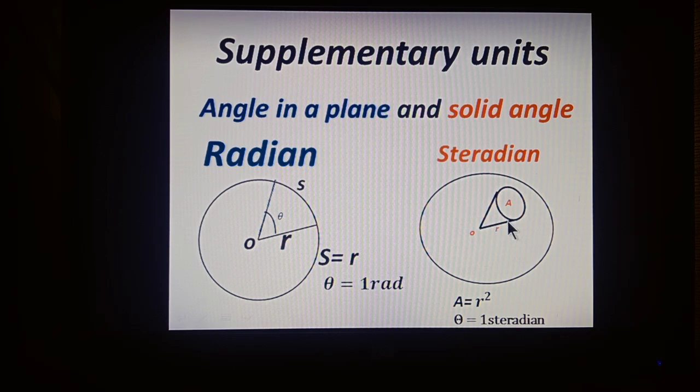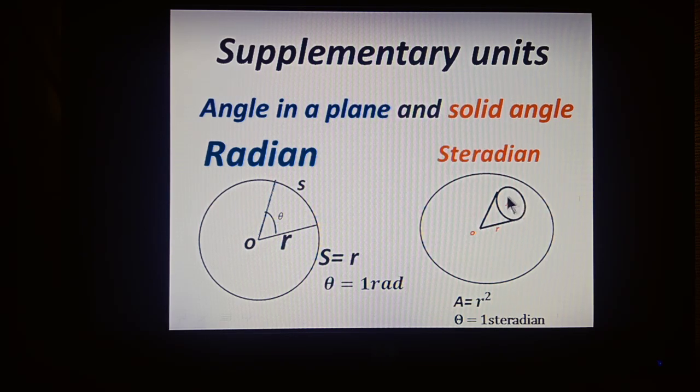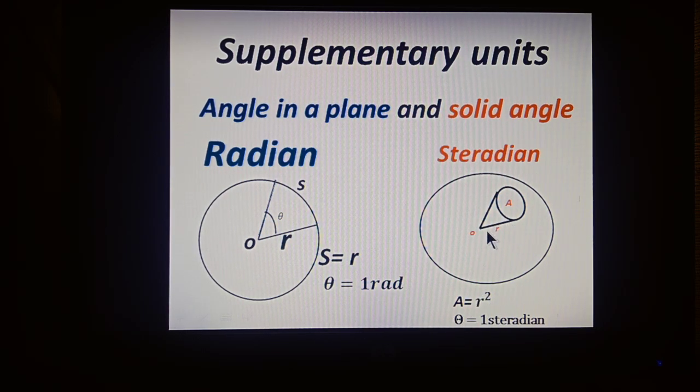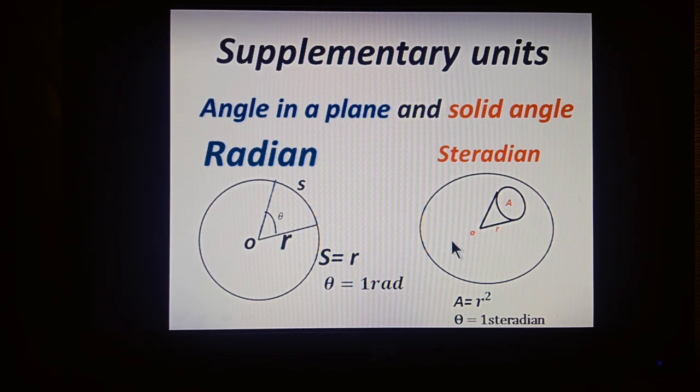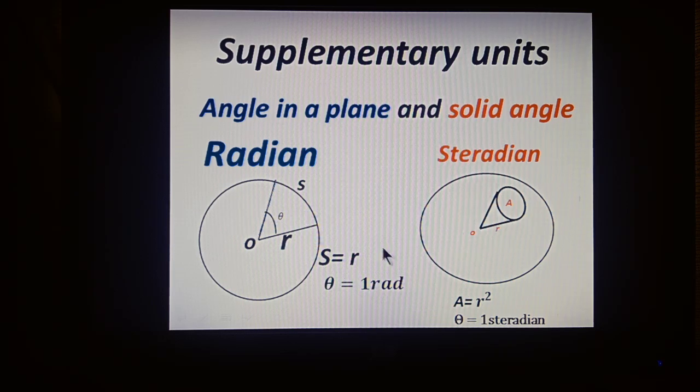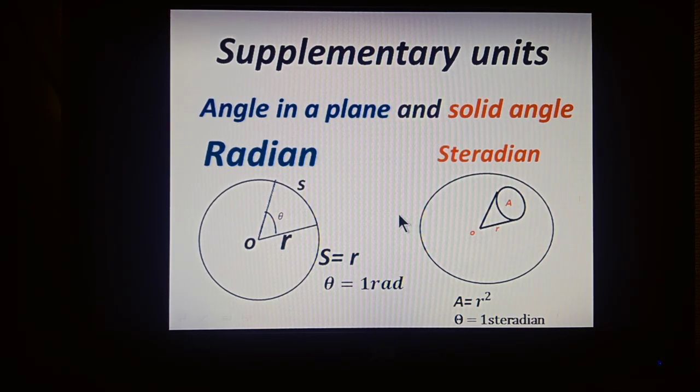If R is the radius of the sphere, then this solid angle will be 1 steradian if the area of the surface which is making this angle is equal to the square of the radius of the sphere. If A equals the square of the radius, then the solid angle will be 1 steradian. Students, these are the base units, derived units and supplementary units.